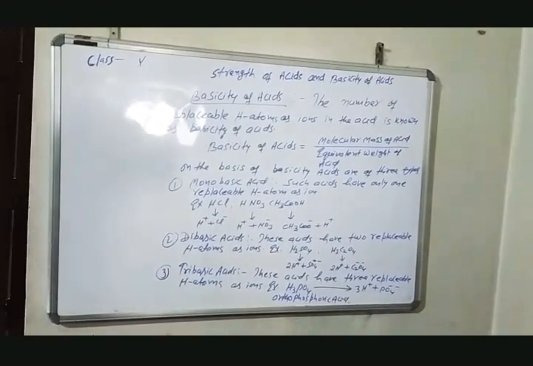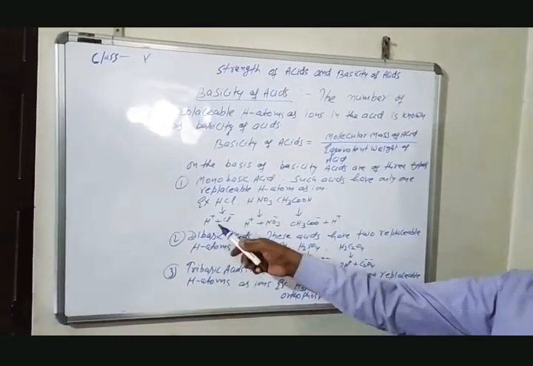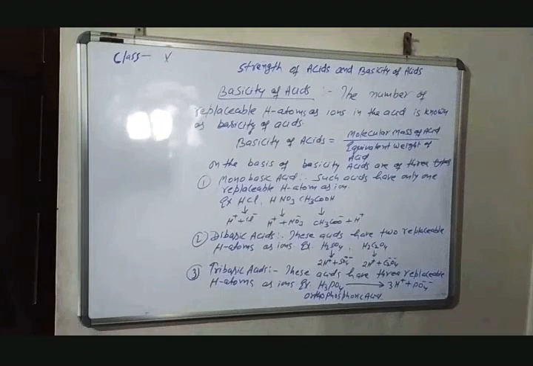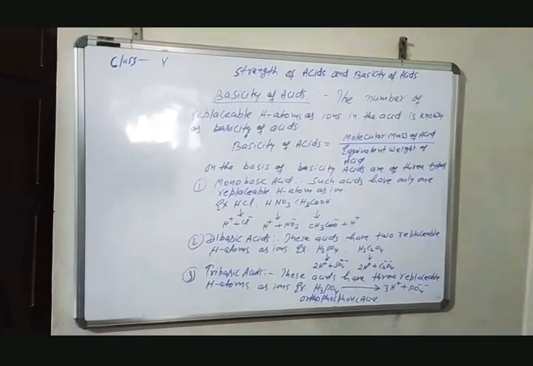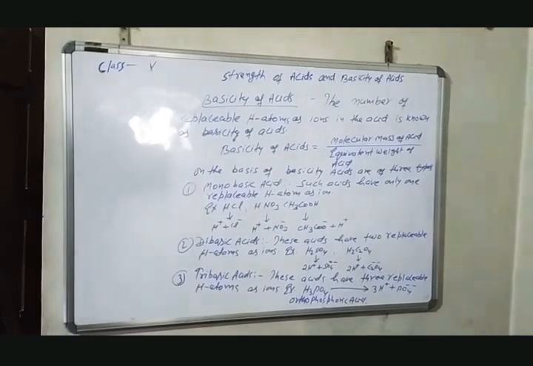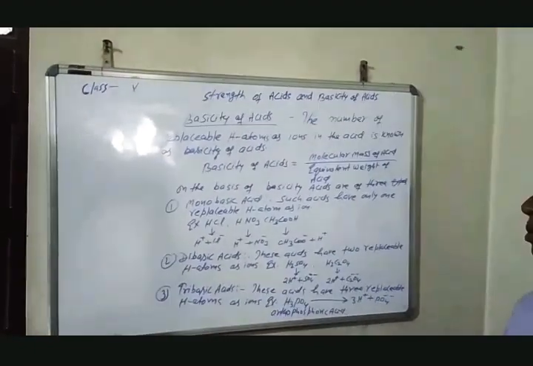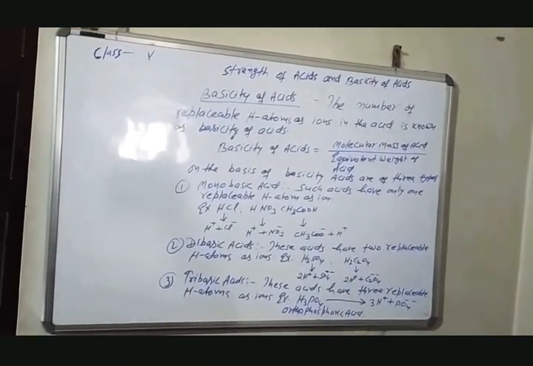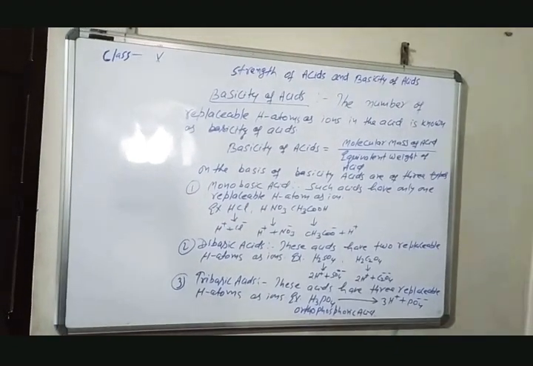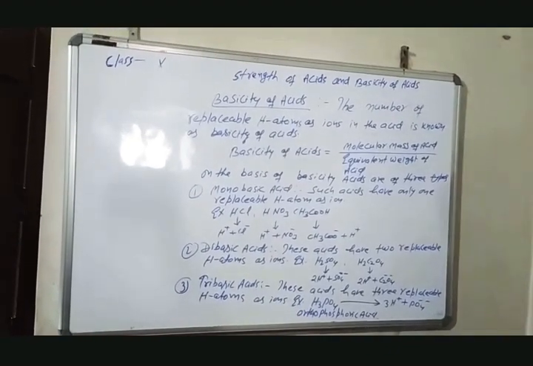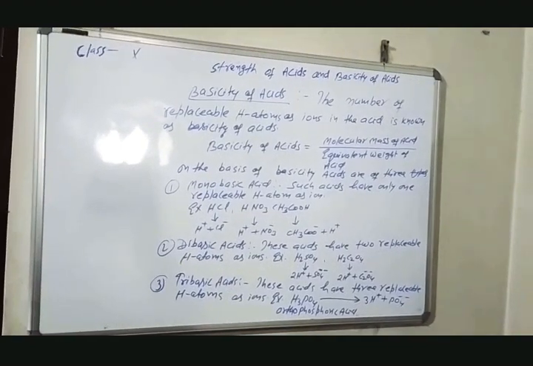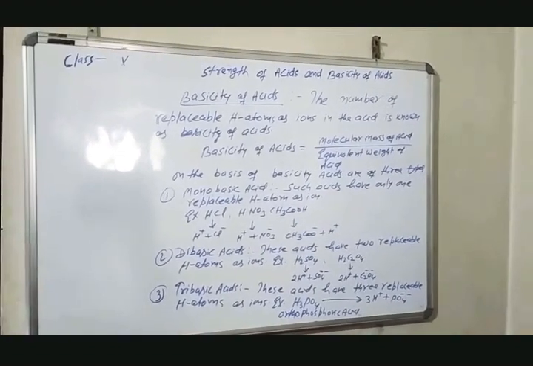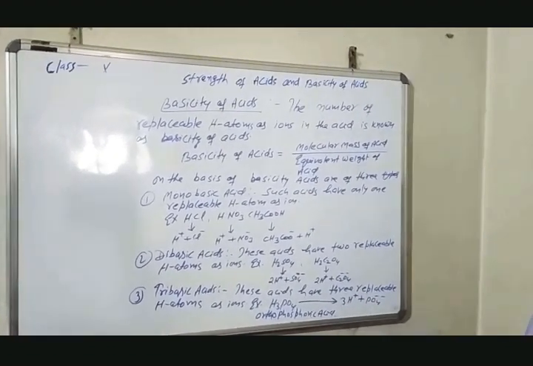As you know, HCl has only one hydrogen atom replaceable as hydrogen ion. So the basicity of HCl is 1. The molecular mass of HCl is 36.5. So the equivalent weight of HCl will be 36.5 divided by 1, because the basicity of HCl is 1. In this way, we see the relationship between basicity of acid, molecular mass and equivalent weight of acid.